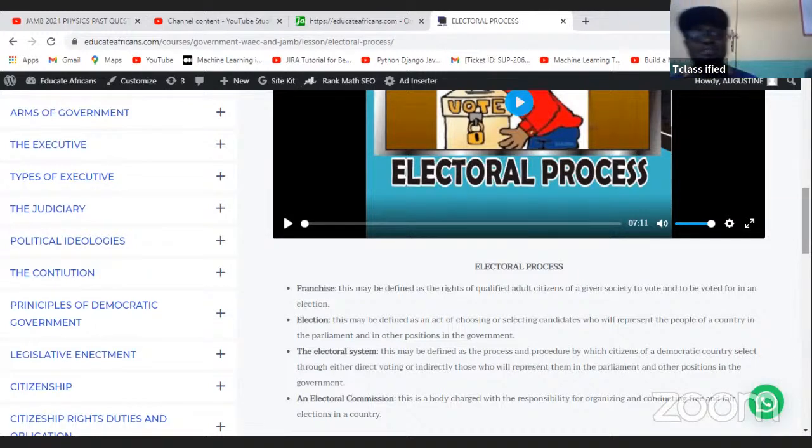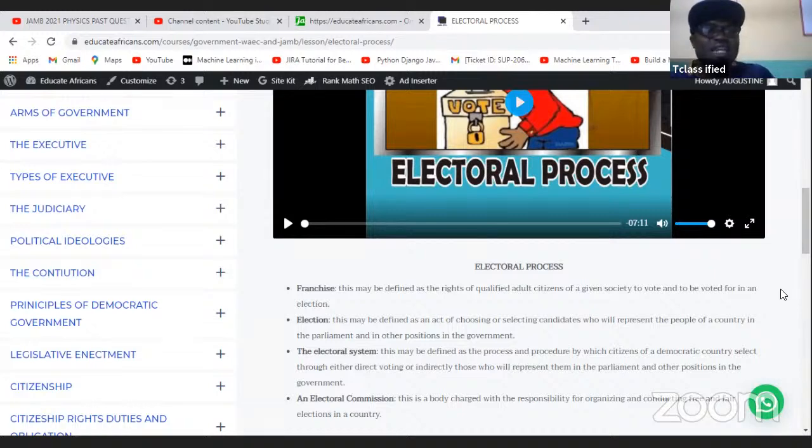Now, what is election? Election is the act of choosing or selecting candidates who will represent the people of a country in the parliament or in other positions of government. So you remember the election that we did last that brought President Muhammadu Buhari in as the president, or brought your various state governors in as the governor. So that process of choosing, going to ballot process, going to the polling units, voting is what we call election, the process of selecting leaders, the process of selecting people in government positions.